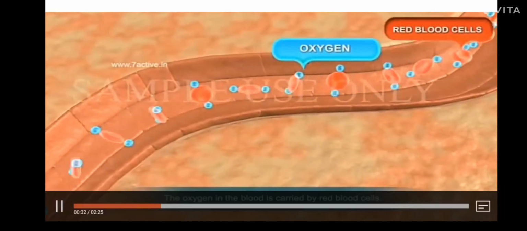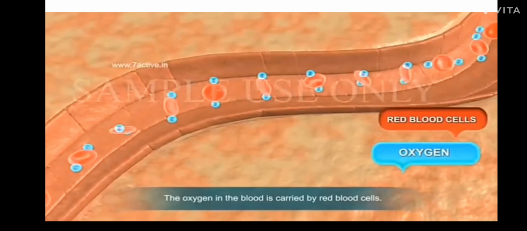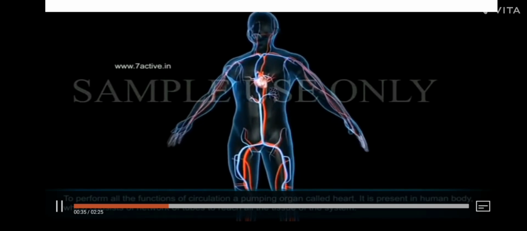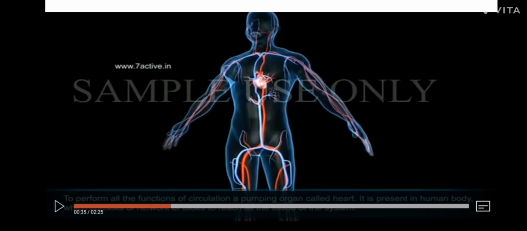See here, like this, oxygen is binding to the red blood cells, right? Oxygen molecules are bound with the red blood cells. This is how your oxygen is transported through the blood vessels, through the blood. And your carbon dioxide is in the dissolved form in the plasma.